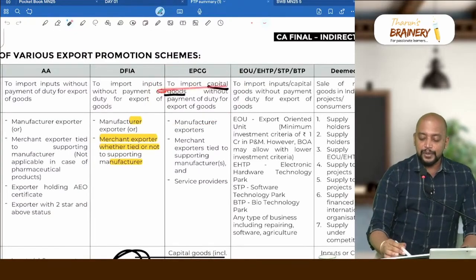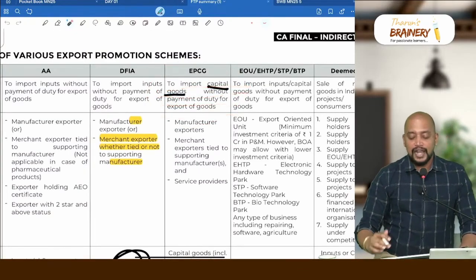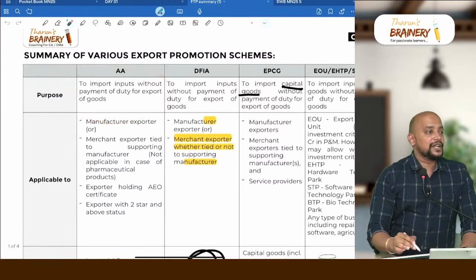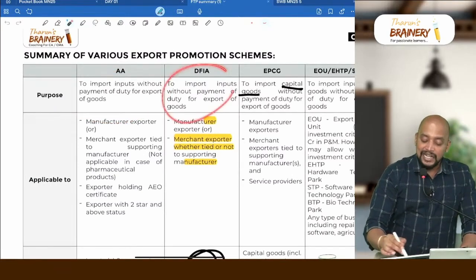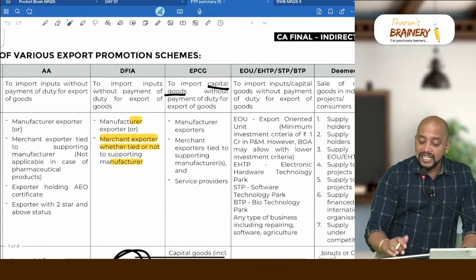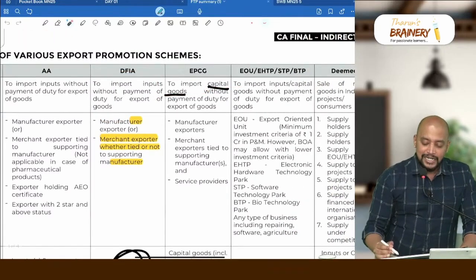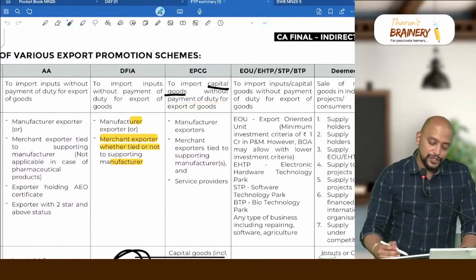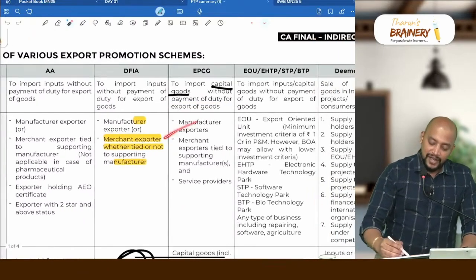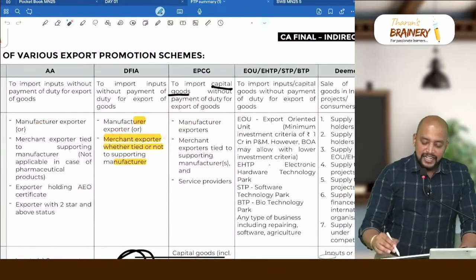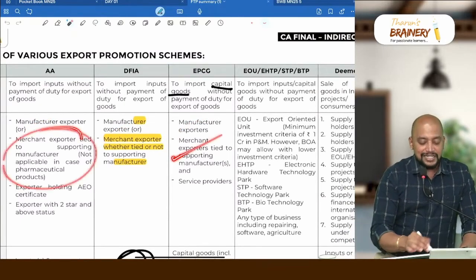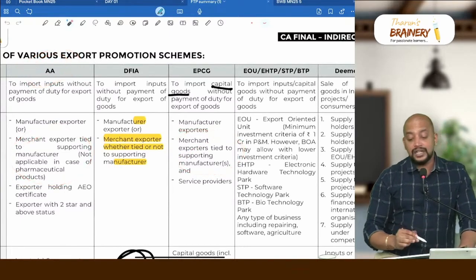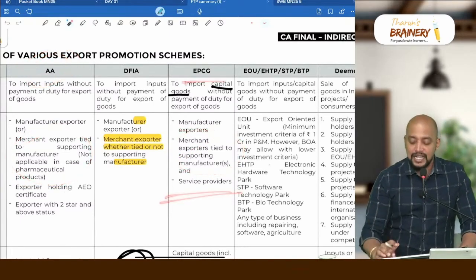EPCG is to import capital goods without payment of duty for export of goods. AA is for import of raw material without payment of customs duty, DFIA also the same, but EPCG is for capital goods, not for raw material, without payment of duty. Again, for what purpose? For export of finished goods. Who will be getting? Manufacturer exporter, same. Merchant exporter tied to supporting manufacturer like AA, even service providers can bring under EPCG.